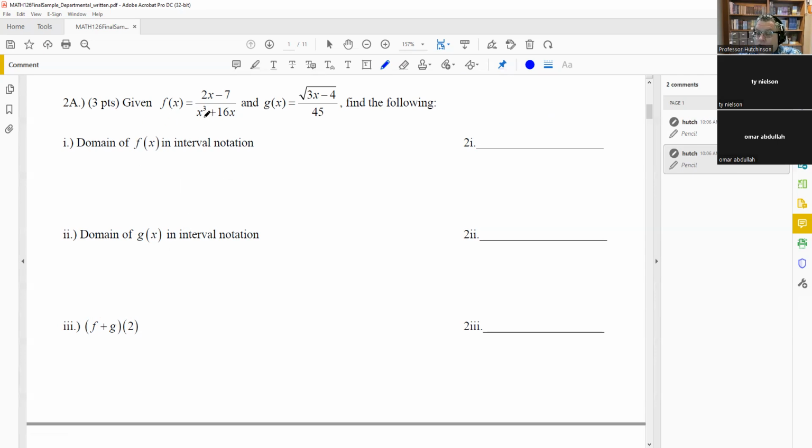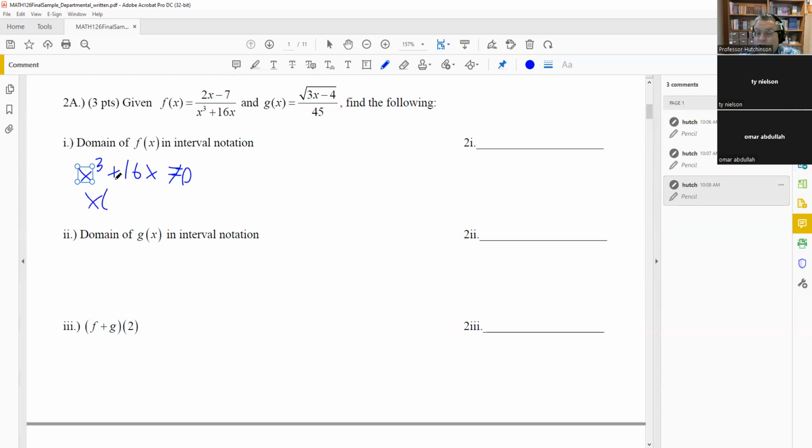So first thing is domain. The domain is talking about what values are defined in the function. They're talking specifically about x values. So we want to know what x values are allowed in f and what x values are allowed in g. For this first one, notice that we have a fraction on the bottom. If you have a fraction, we know that the bottom cannot be equal to 0. You can't have division by 0. So x cubed plus 16x cannot be equal to 0.